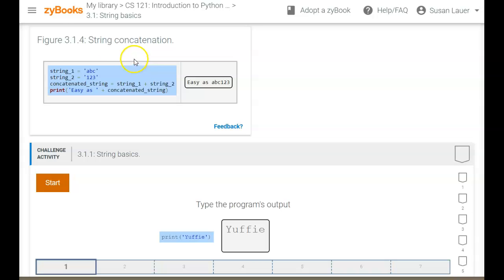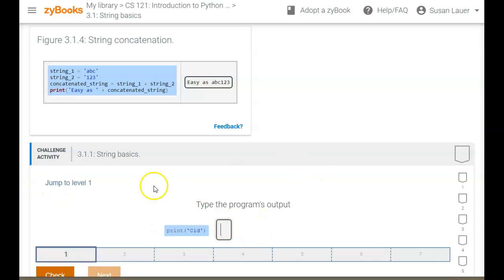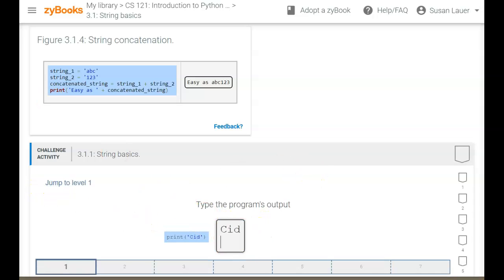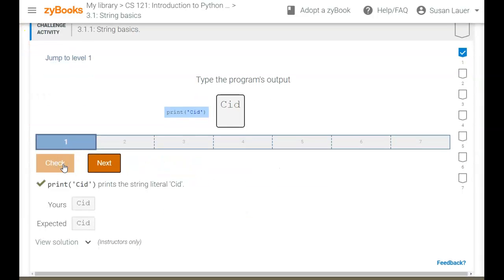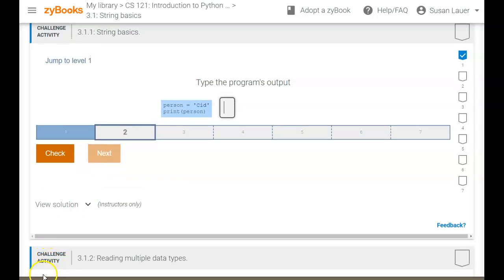Concatenation we've already talked about, so here's another little example of concatenation. Then you have some string basics that you're going to want to do here. Remember that you need to do an enter if you're going to the next line. If I start this, CID, enter, and check. And that looks fine. So just remember you have to put an enter in there when you go to the next, to be able to do the next.